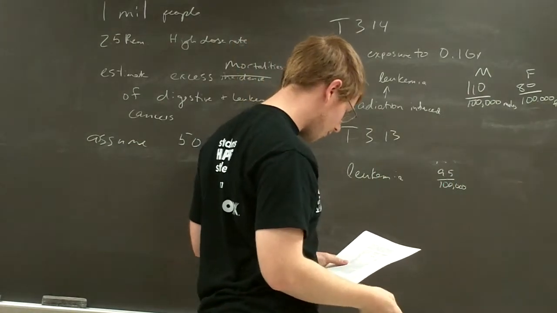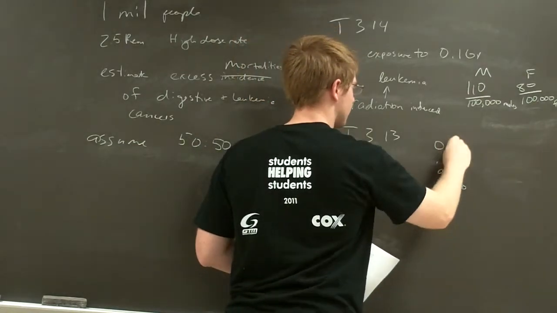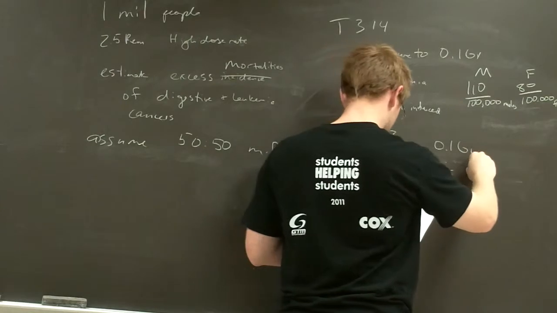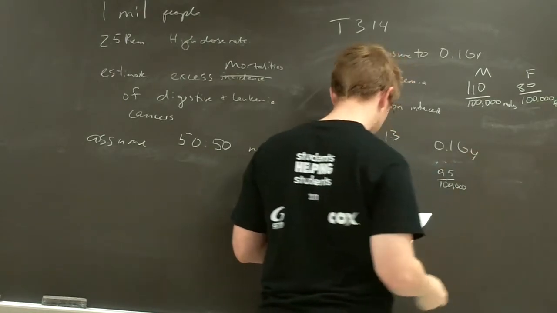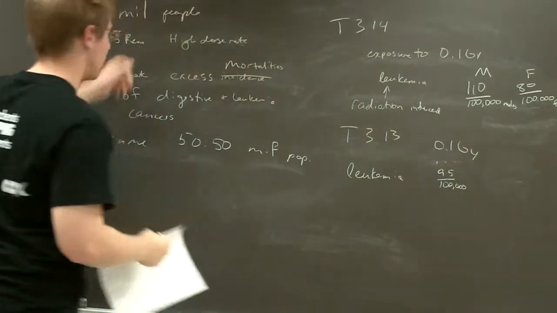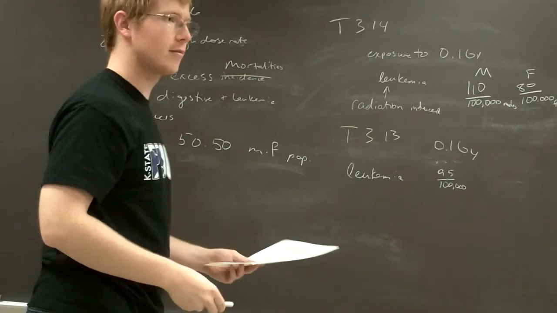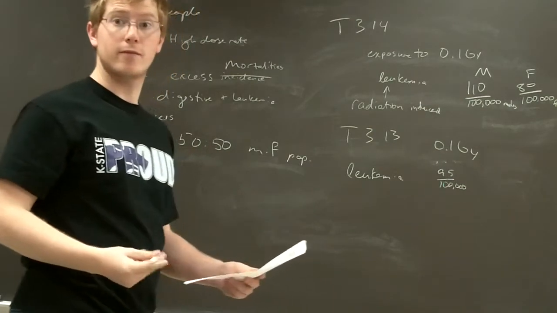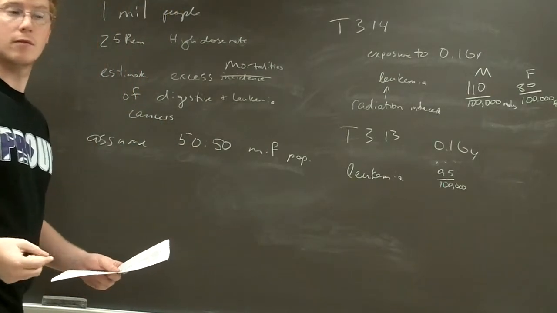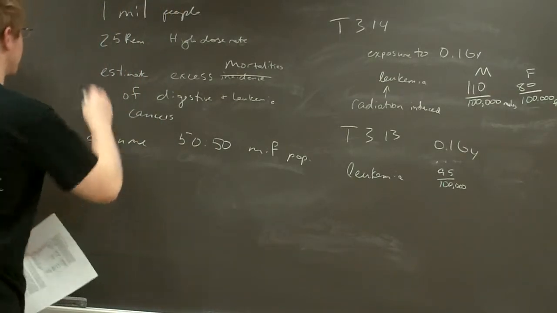So this is for a 0.1 gray dose. Here we get 2.5 rem. What's that in gray? Somebody give me that in gray. It would be 0.025 gray. Yeah, 0.025 gray.